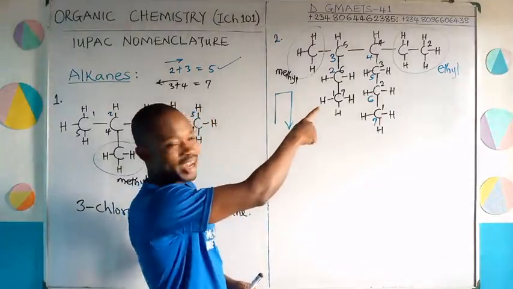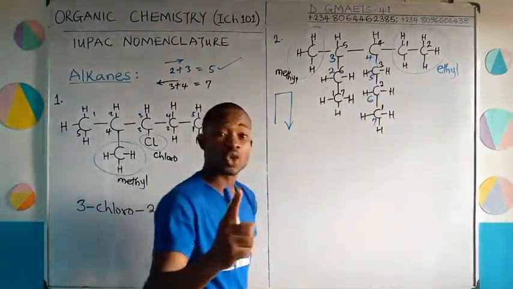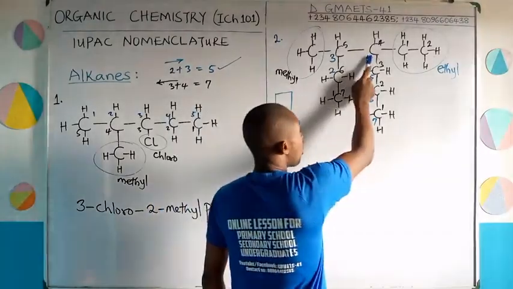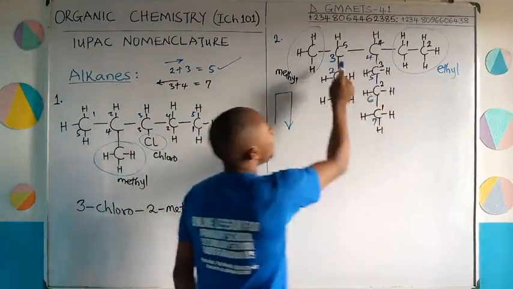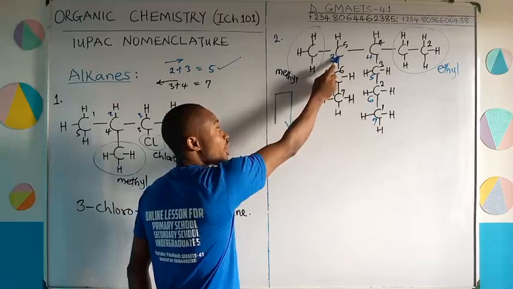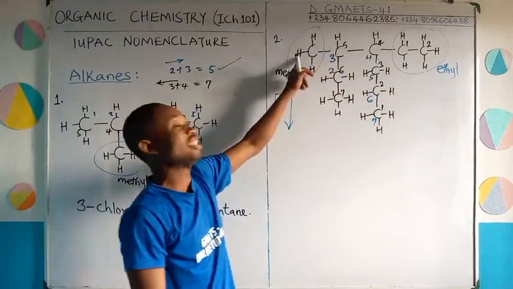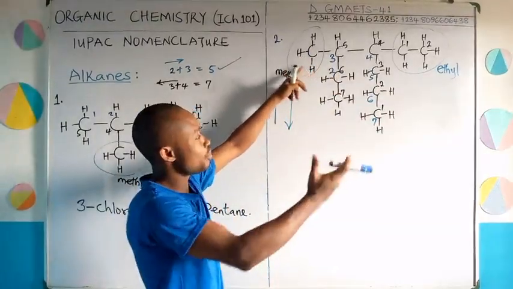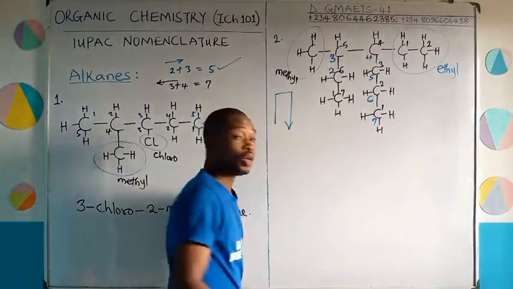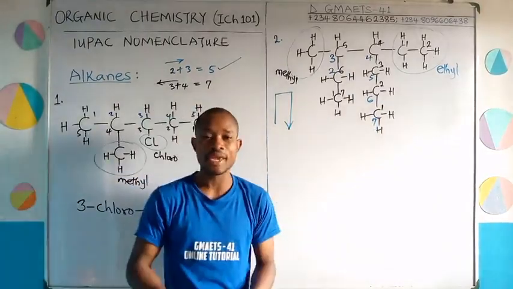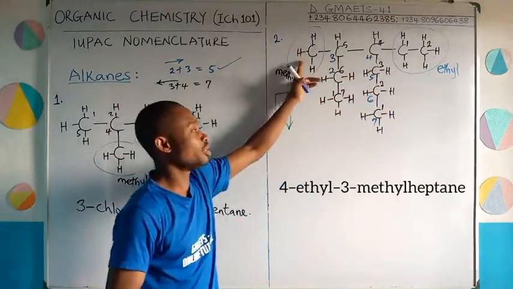E. Therefore, we'll start by mentioning that ethyl, which of course is on the 4th carbon atom. So this structure would be 4-ethyl, saying on the 4th carbon of the parent you have ethyl attachment, and then on the 3rd carbon atom of the parent you have methyl attachment. 4-ethyl, 3-methyl, and then you now end with the parent name because there's no other attachment. In the parent you have 7 carbon atoms, which correspond to what? Heptane. So this is simply 4-ethyl, 3-methyl, heptane.